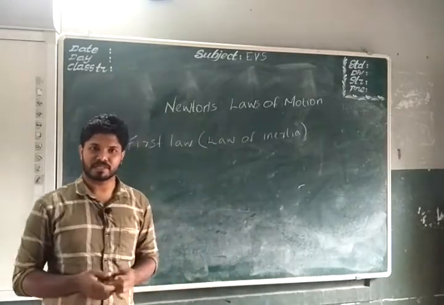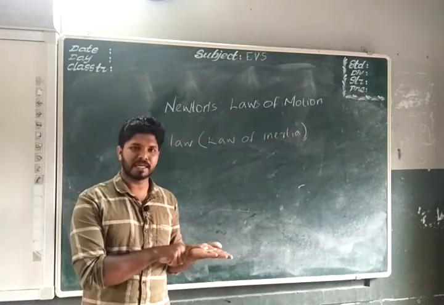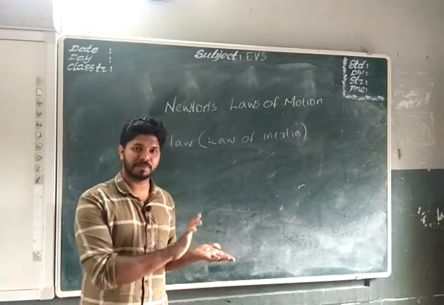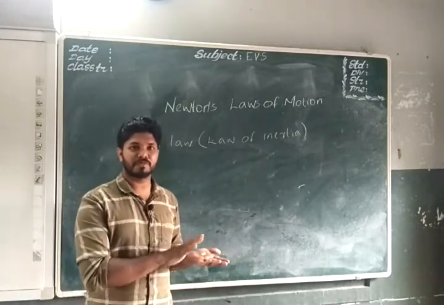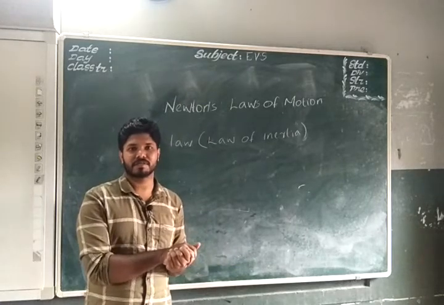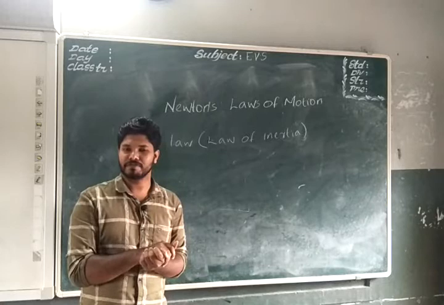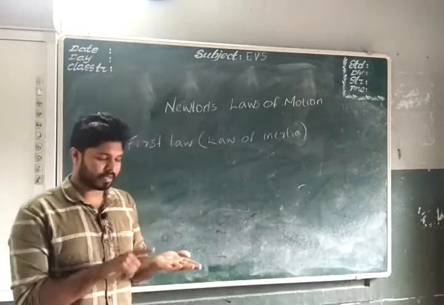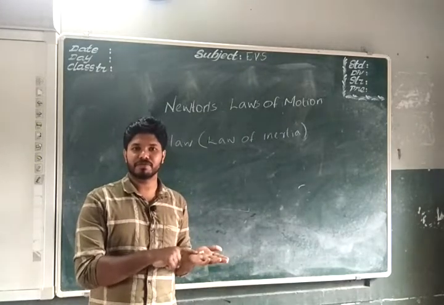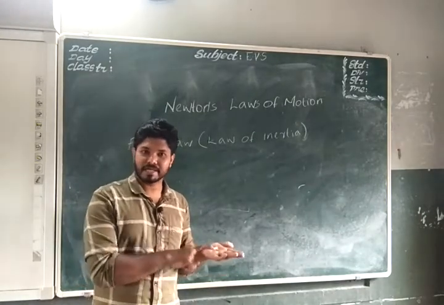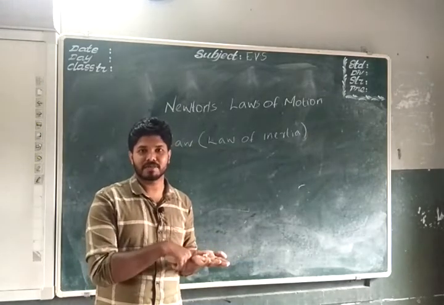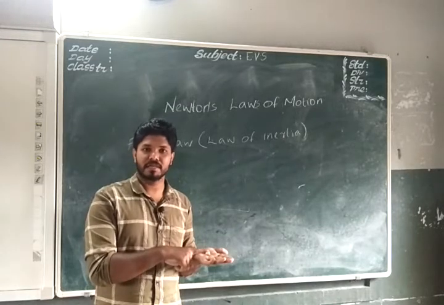Hope you understood the section. A body continues to be at rest, or if it is moving with uniform speed, it will continue to move with uniform speed unless an external unbalanced force acts on it. And one more thing we have to add: a body continues to be at rest or in uniform motion in a straight line unless an external force acts on it to change its state.